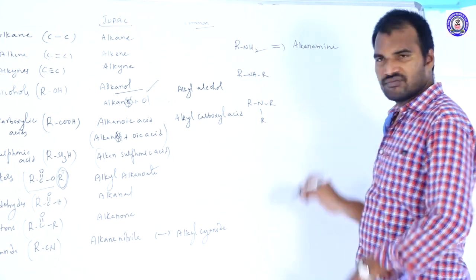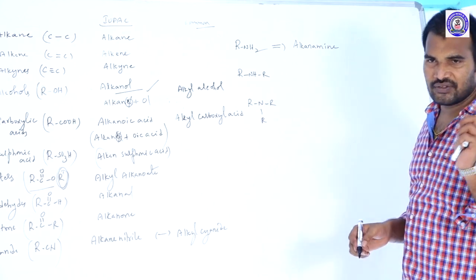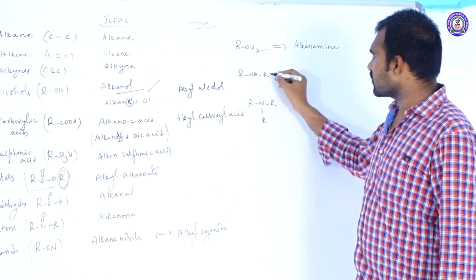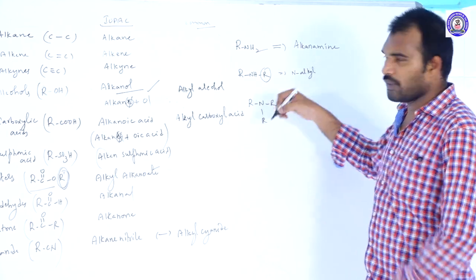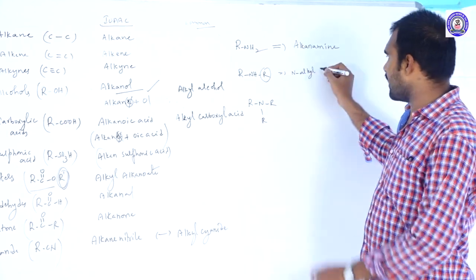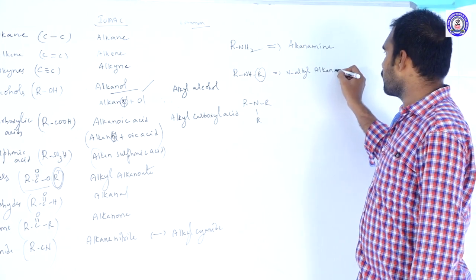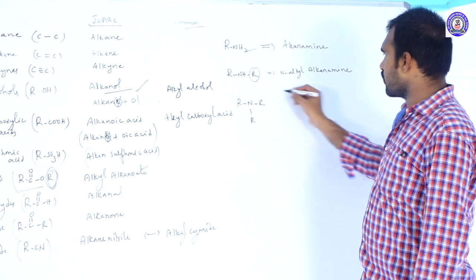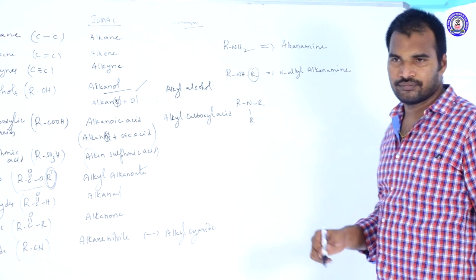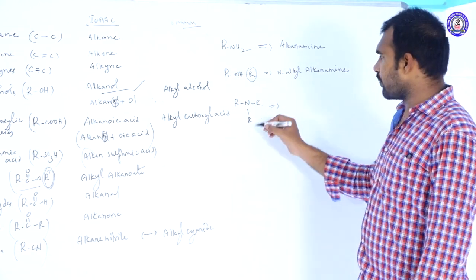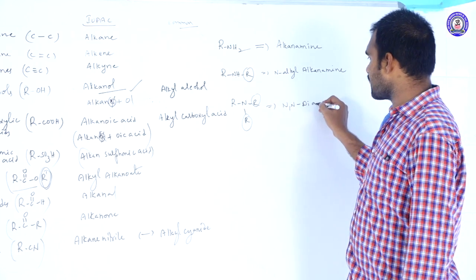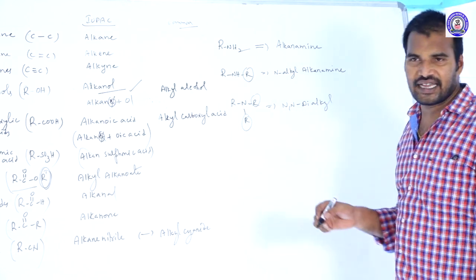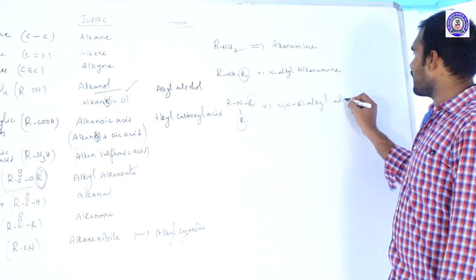Alkanamine is the IUPAC name of primary amines. For secondary amines, N-alkyl and the remaining group is alkanamine. N-alkyl alkanamine. Next, for tertiary amines, N comma N, how many alkyl groups are there? 2 are there. So N,N-dialkyl alkanamine.